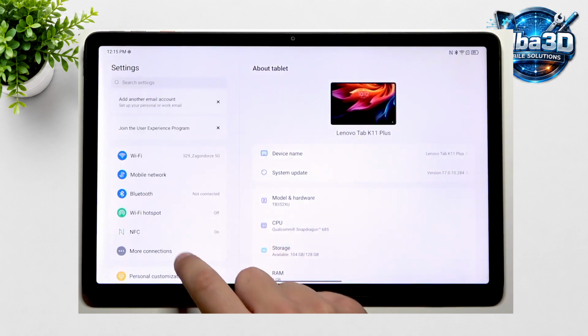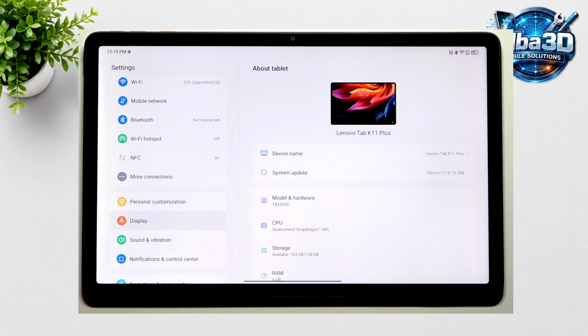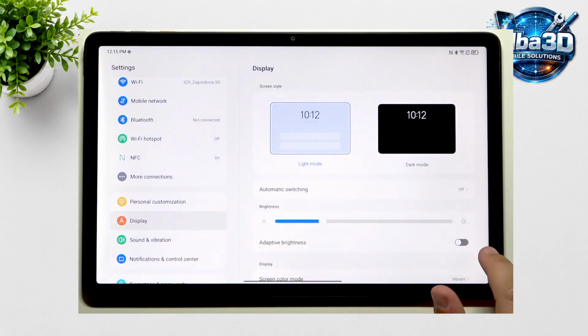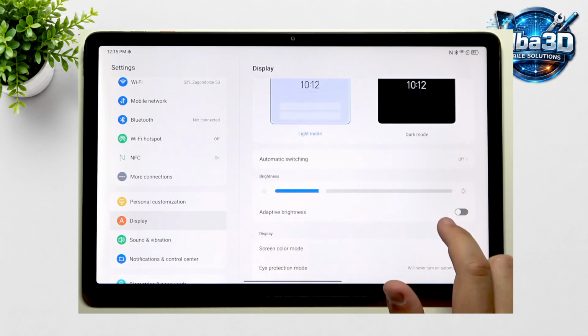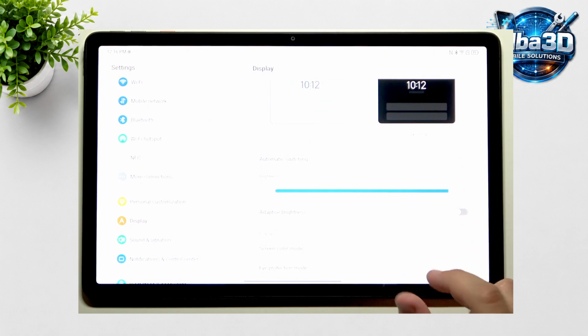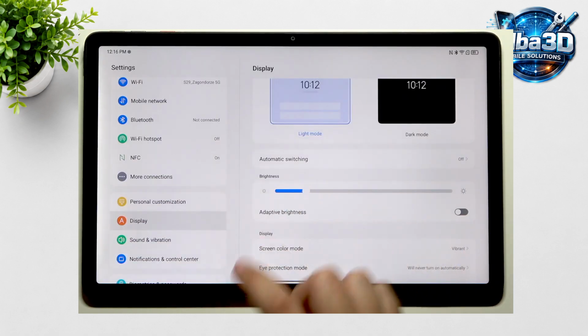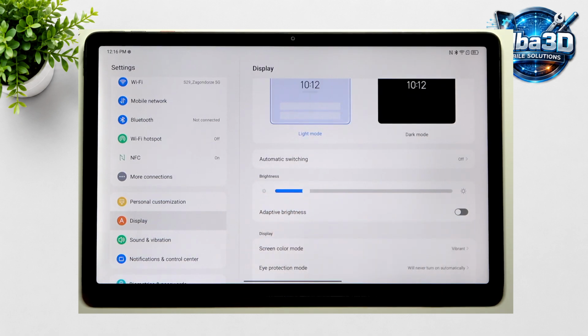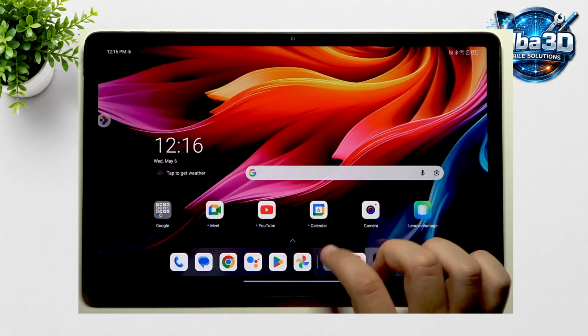If your screen is flickering, first adjust the brightness and settings. Open the Settings app, scroll down to Display, then disable Adaptive Brightness because it can increase so much that you can't see anything. Adjust the brightness manually to find the setting that works best for you.